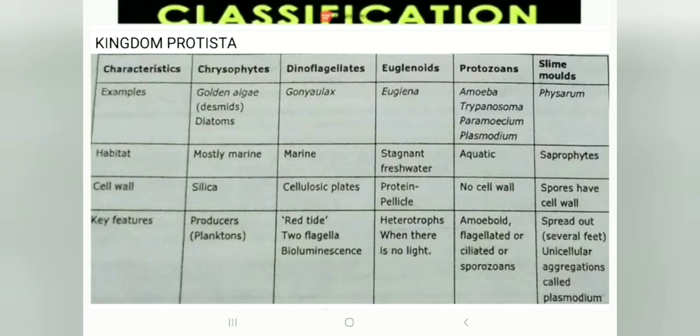Coming to protozoans, the amoeboid example is Amoeba; flagellated, Paramecium; ciliated, Plasmodium; sporozoans, Trypanosoma. And slime molds have one feature: they can spread out as unicellular aggregations over several feet, called a plasmodium. So it is a simple chart to remember kingdom Protista.